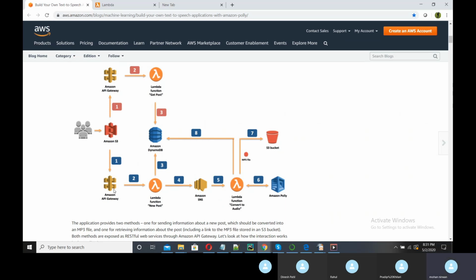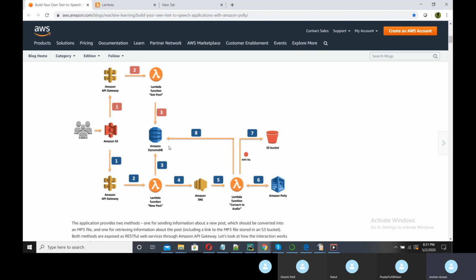That request will go to the Amazon API Gateway. That is a REST web service we are launching, and the API Gateway moves our request to the AWS Lambda function. First is our POST request. The first time, our text and some languages, that data will be stored in Amazon DynamoDB, right?